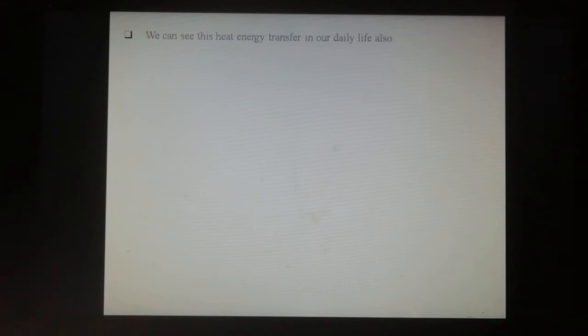In this lesson we can see this heat energy transfer in our daily life. For example, heat energy is transferred from an iron box to clothes, and in food cooking, etc. Heat energy brings a lot of changes, such as change in states: solid to liquid, liquid to gas. In this lesson, we study about transfer of heat.